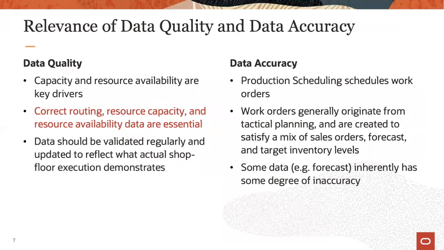Any production scheduling model can only approximate the real-world manufacturing problem. It is clear that schedule quality is strongly dependent on the quality and accuracy of the input data. Therefore, data management processes should ensure that all data, but especially routing data, resource, capacity, and availability data, are of high quality. At the same time, it is important to understand that work orders are typically a result of tactical planning processes, which themselves are driven by a demand forecast and safety inventory targets, which have some inherent inaccuracy.